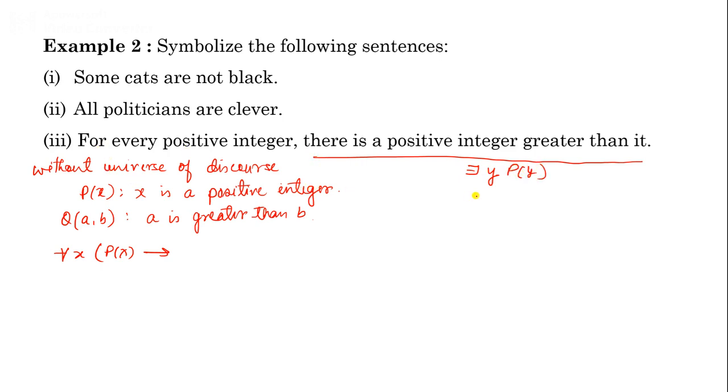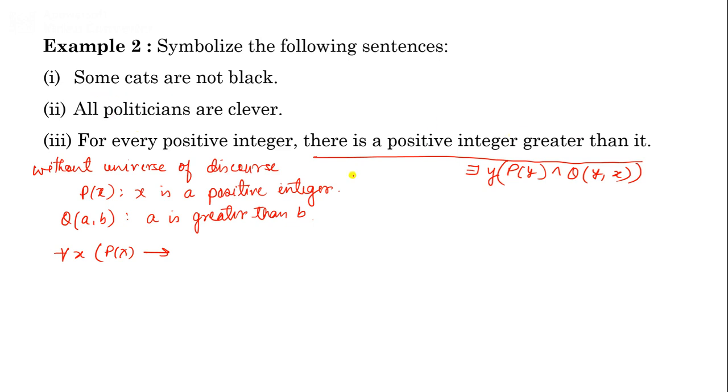x is a positive integer, so we write P(x), and y is a positive integer, so P(y), and y is greater than x. Q(a, b) is a is greater than b, so to write y is greater than x, we write Q(y, x). So P(y) and Q(y, x) means there exists y such that y is a positive integer and y is greater than x. This is the symbolic form of this part.